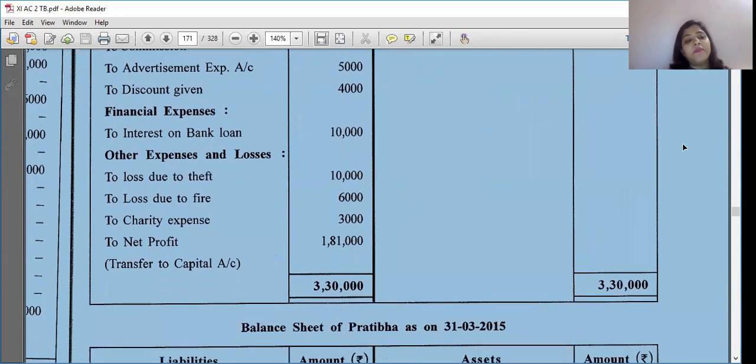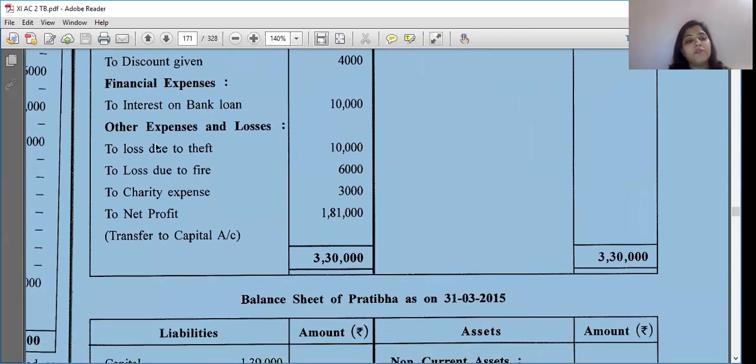The thing that we had seen was loss due to theft. Remember? Goods stolen away. If your goods are stolen, those goods are lost for you. So we are seeing loss due to theft. It also comes in the profit and loss account. Loss due to fire is also coming in your loss. As I said in your example, it's a revenue loss.